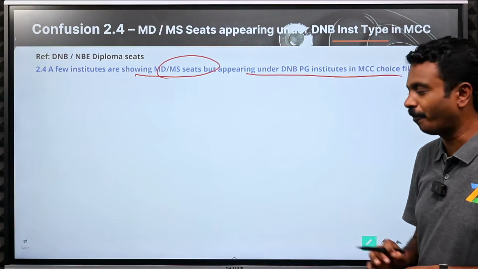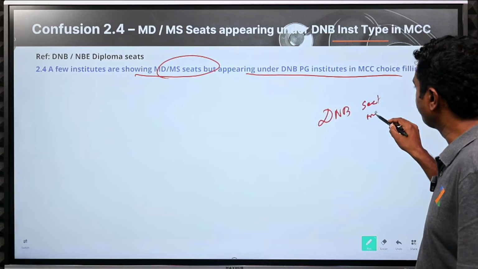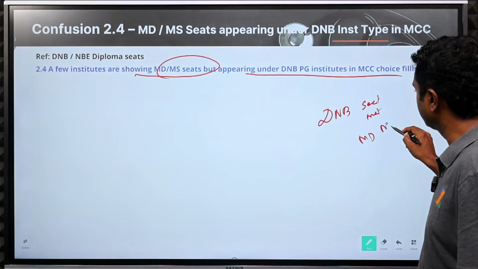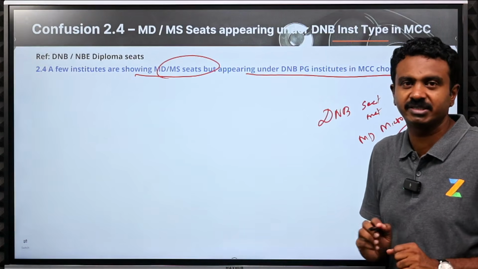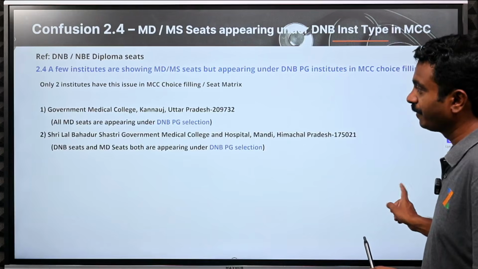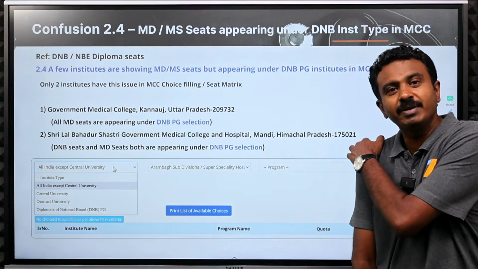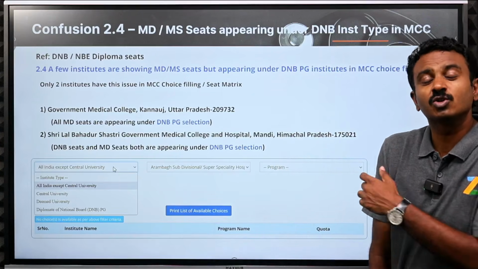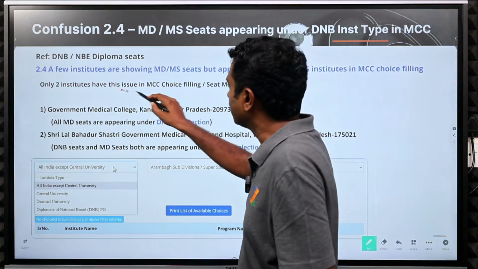So open DNB's seat matrix PDF and search for MD microbiology. In MCC itself, go to the PDF and search for MD microbiology. You'll find MD microbiology here, there. Or you go to the MCC choice filling part and select here Diplomate of National Board. You will still see MD microbiology over there, 1 or 2 seats. So those are the cases that we are referring to. There are only 2 institutes which have this issue.